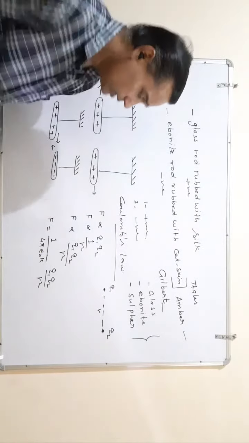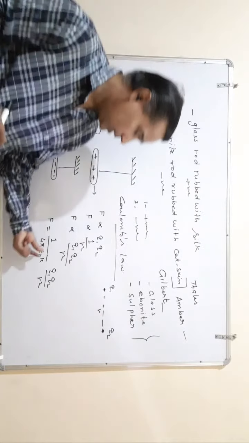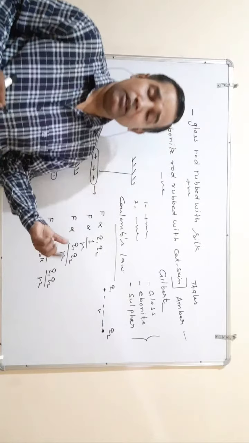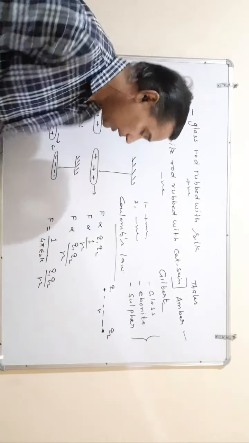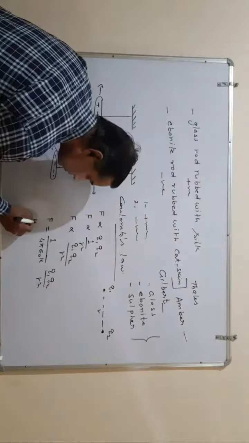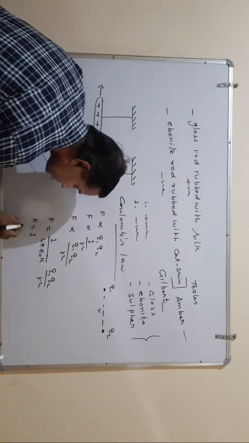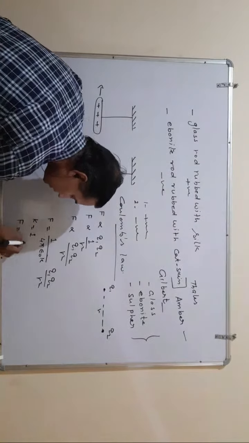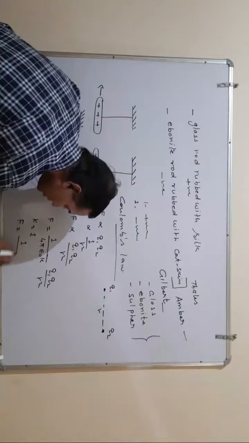If the medium is air or vacuum, the value of the dielectric constant is 1. So this becomes 1 upon 4 pi epsilon naught times q1 q2 upon r square. Here epsilon naught is the permittivity of free space.